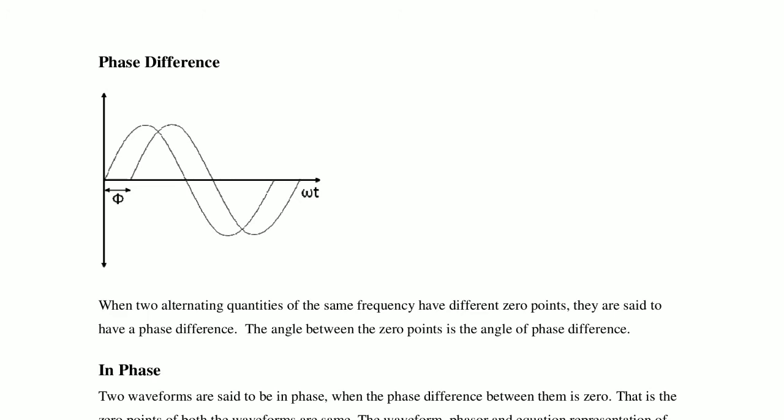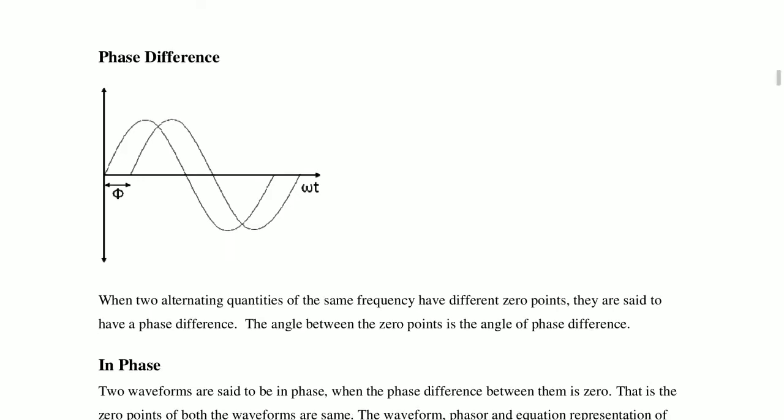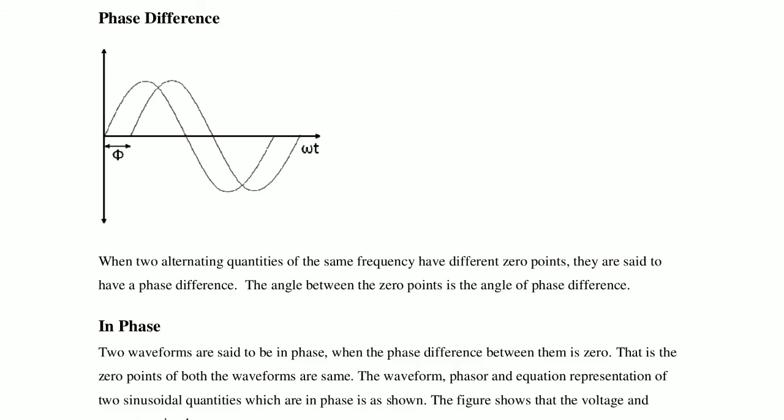The angle between 0 points is the angle of phase difference. See here, observe, the first one and the second one, their zeros differ by angle pi, that is called phase difference.